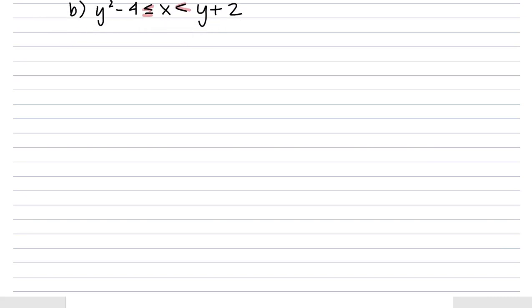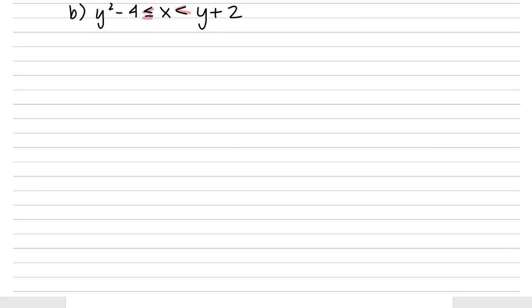Okay, so our exercise part B was y squared minus 4 less than or equal to x less than y plus 2. This one's written kind of interestingly, because at first it might not appear to be a system, but you can see that it is, because this is a compound inequality. We have two different conditions that must be true.